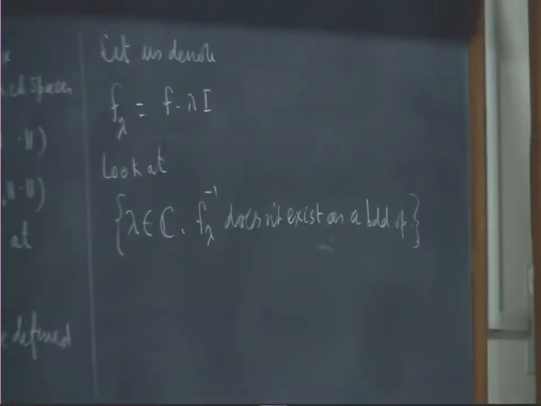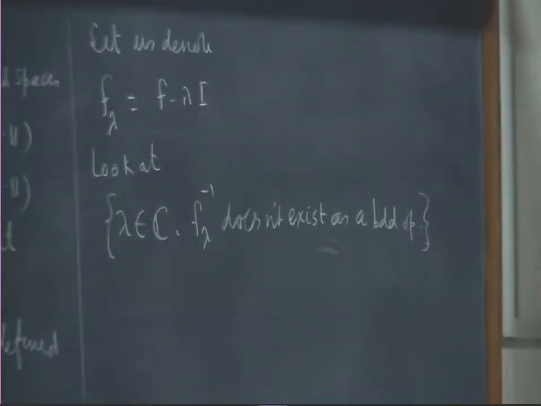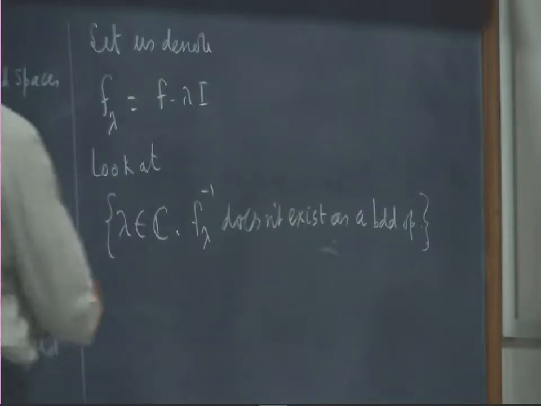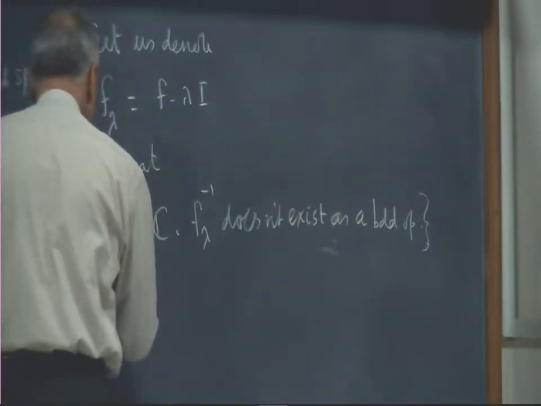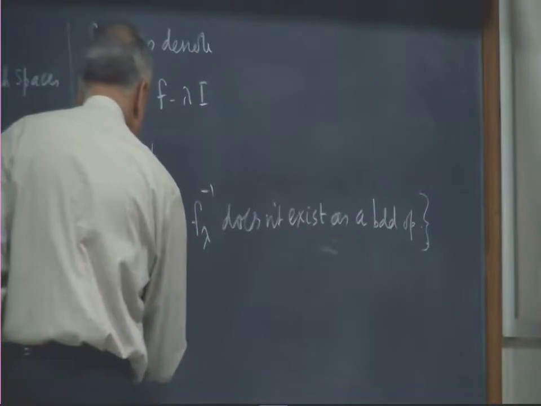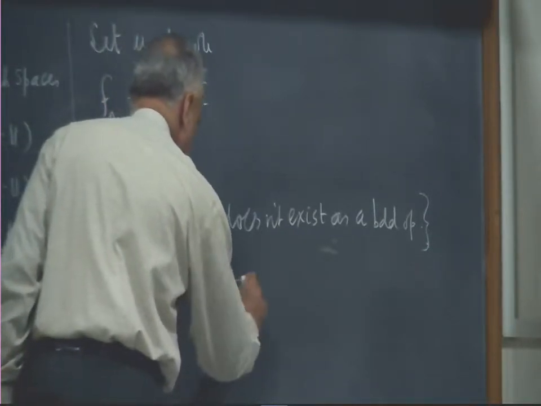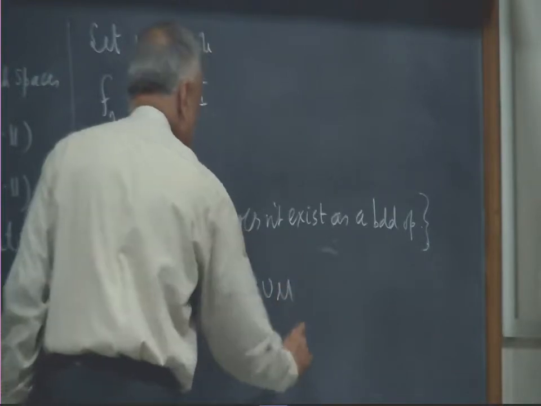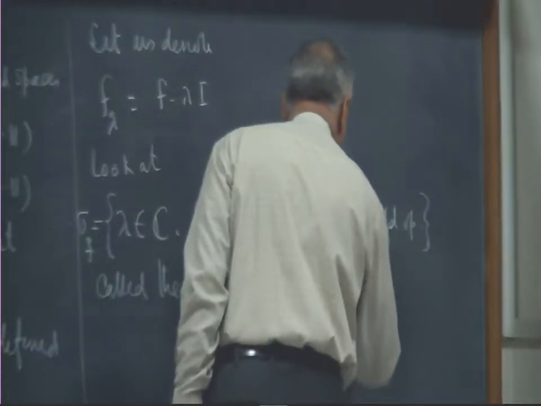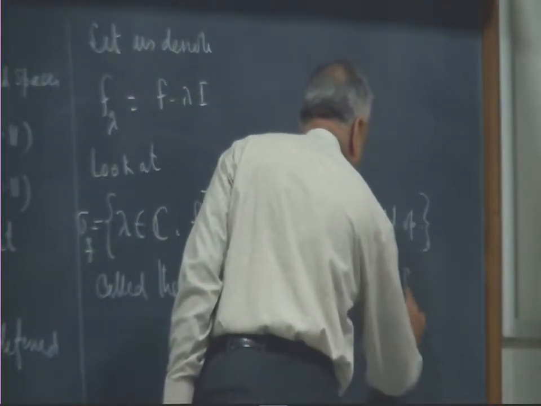All these values of lambda, which are complex numbers, are said to form the spectrum of the operator F. So, this is denoted by sigma F and called the spectrum of the operator F.